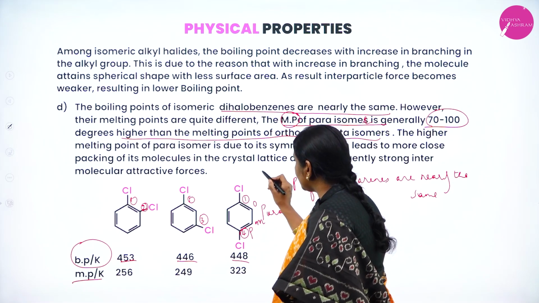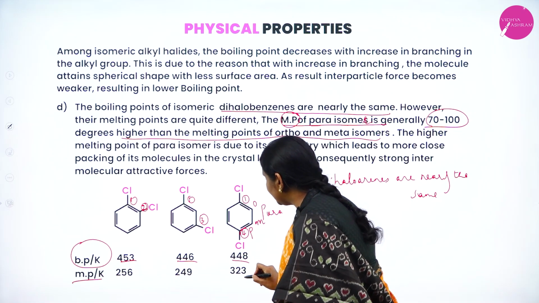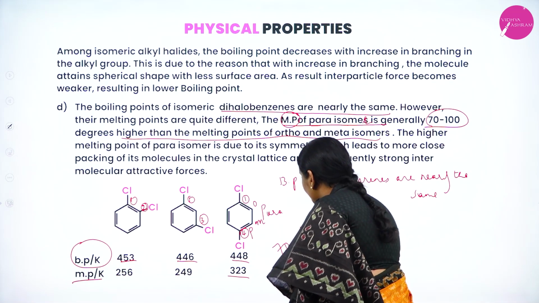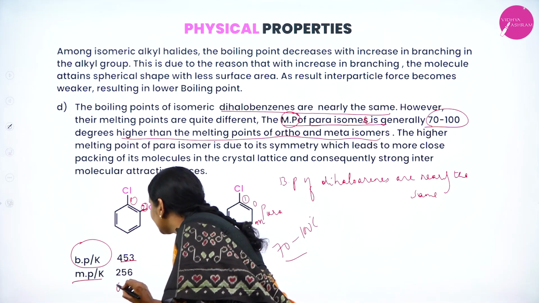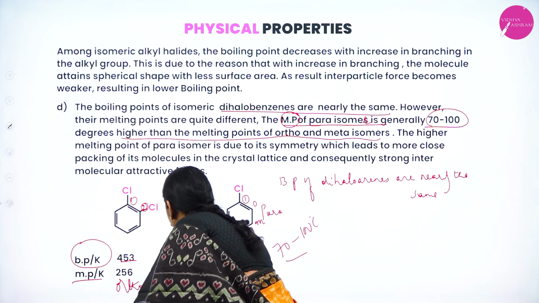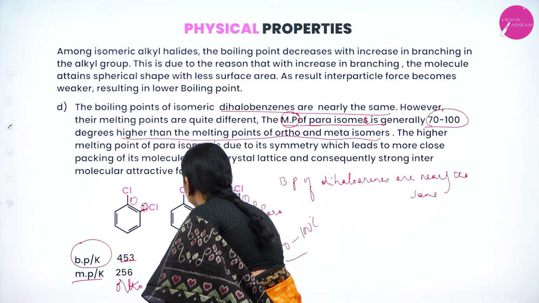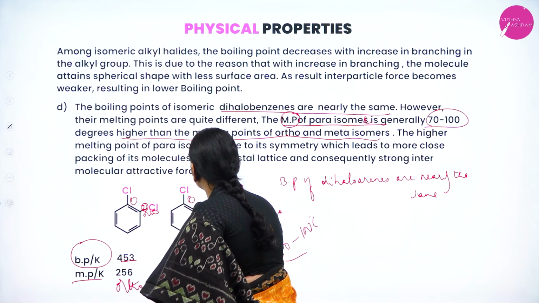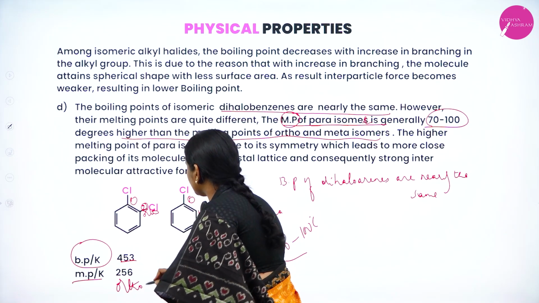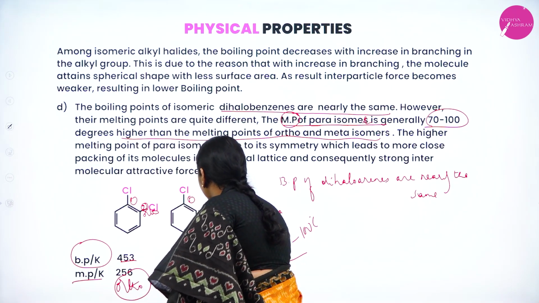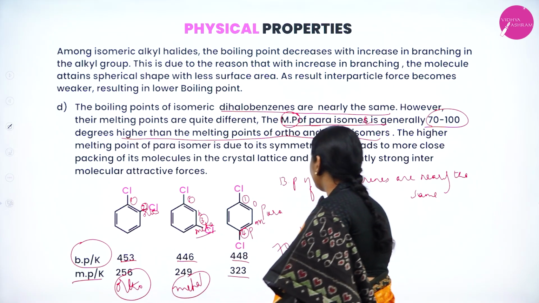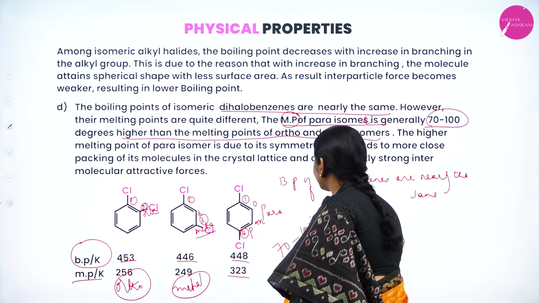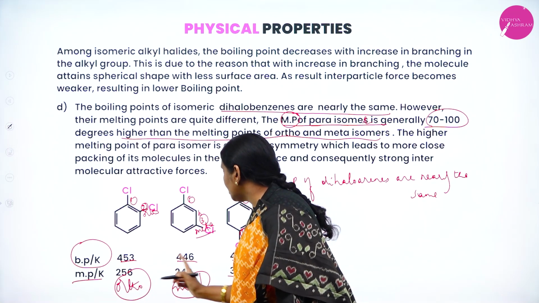The para isomer's melting point is 70 to 100 degrees centigrade more than that of ortho as well as meta.